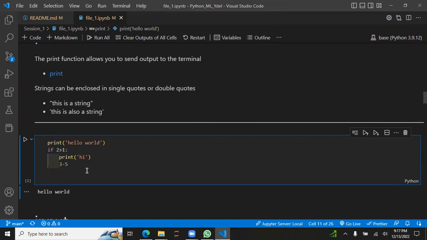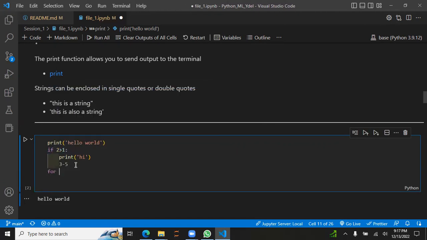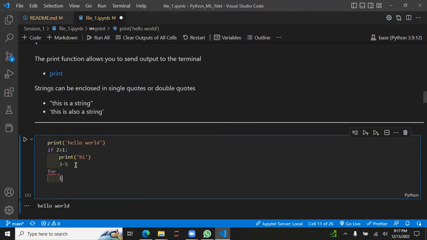So you could say this is the root code block, and this is the if code block, because it's inside the if statement. If we had a for loop, we would have a for loop indentation block.